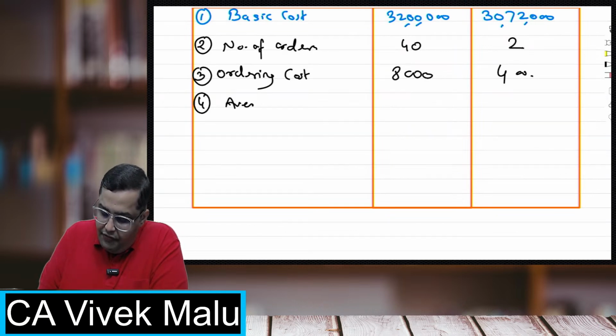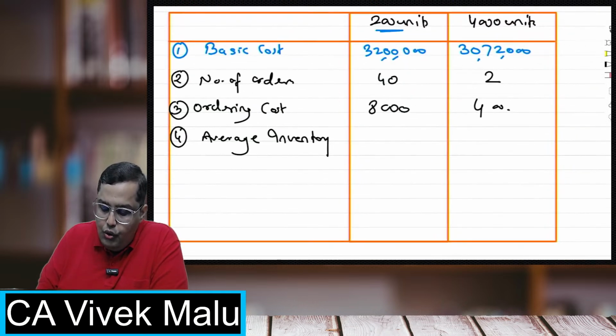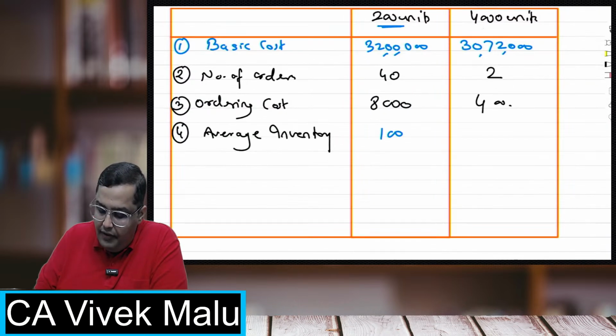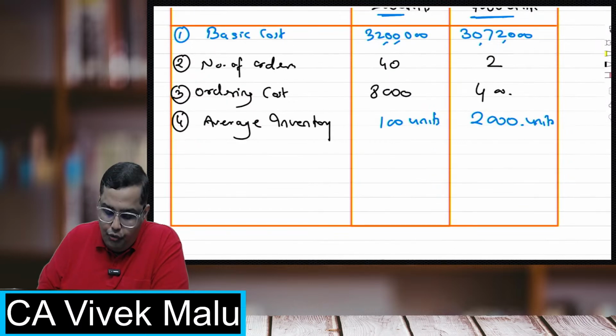Fourth is average inventory. I've already told you the formula for average inventory, which is half of the order size. Here I'm ordering for 200 units, so 100 units is the average inventory. Here I'm ordering 4,000 units, so my average inventory is 2,000 units. Okay, 100 units, 2,000 units. Now these are units, okay, not rupees.